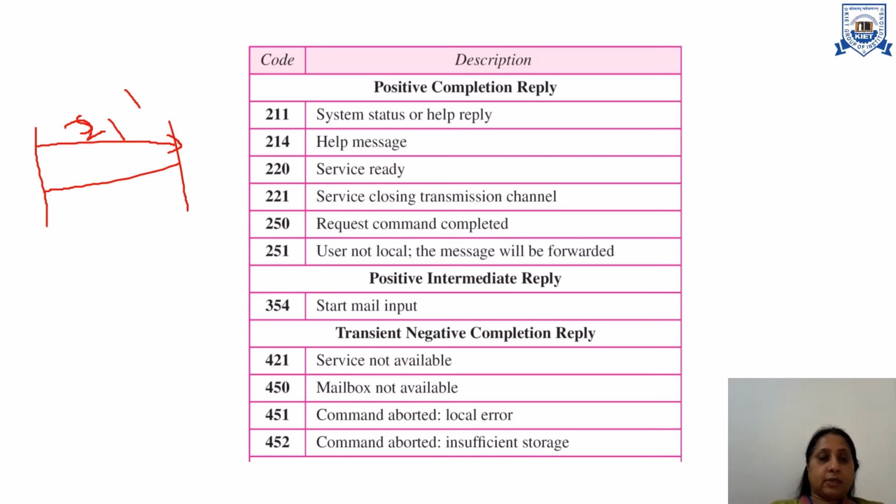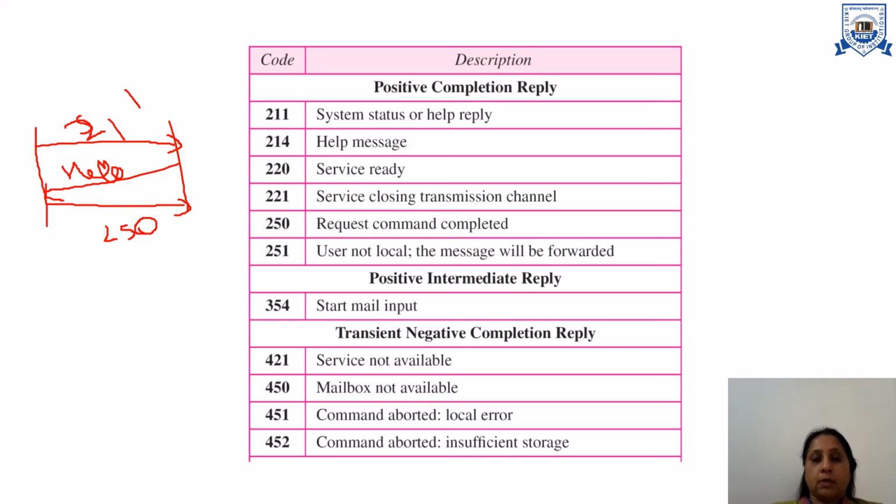Then the client further sends a hello message saying that I am ready. After that, an acknowledgement message, 250, will be sent by the server, like I received your message. Now it says that they both are ready to transmit the message, right? So here we have the different types of messages that will help the client and